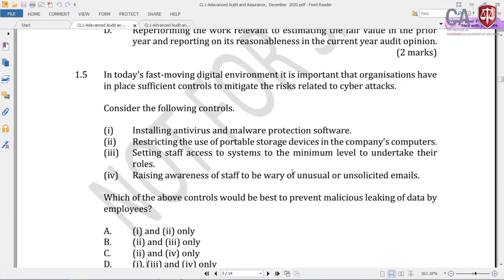and now we are coming to 1.5. In today's fast moving digital environment, it is important that the organization have in place sufficient controls to mitigate the risks related to cyber attacks.